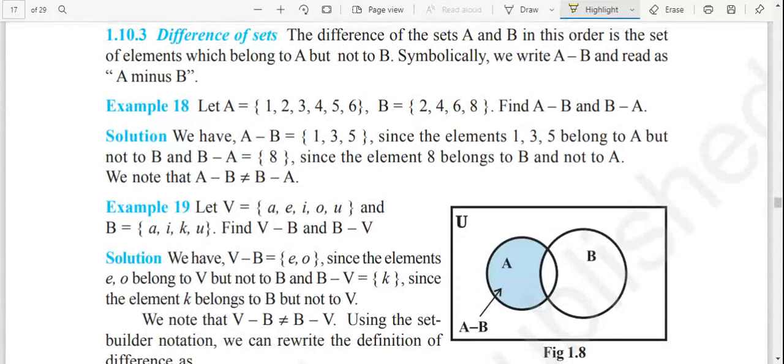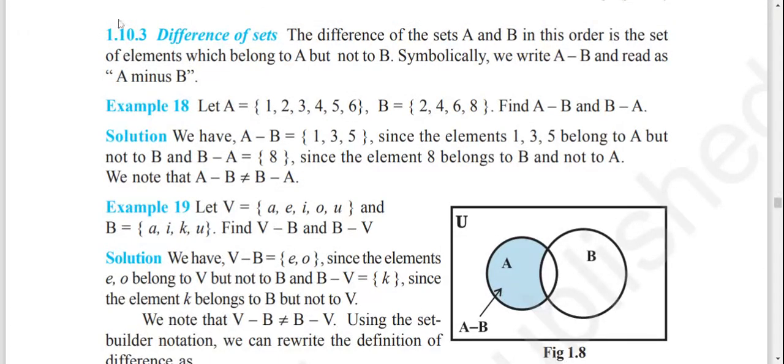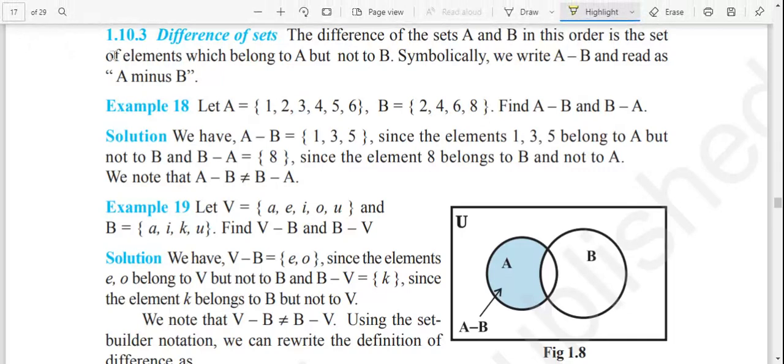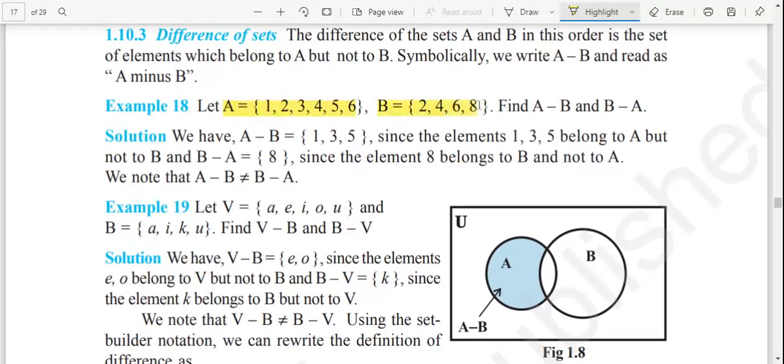Now we have the difference of sets. What do you mean by it? Difference means the difference of the sets A and B, in this order, is the set of elements which belong to A but not to B. If you look at this, set A is equal to {1, 2, 3, 4, 5, 6}, while B is equal to {2, 4, 6}. Then we have to find the elements which are in A and which are not in B.